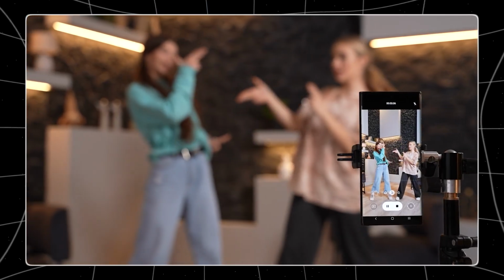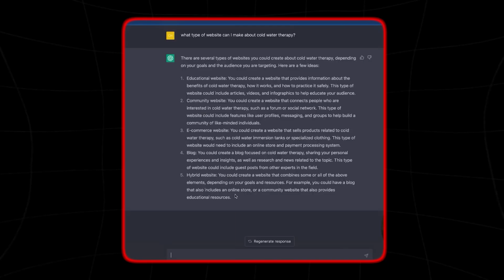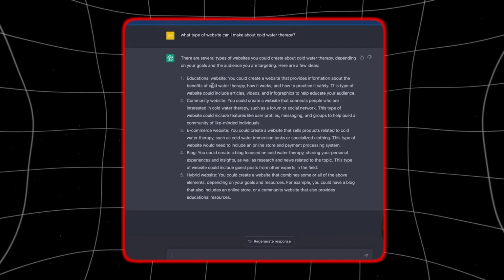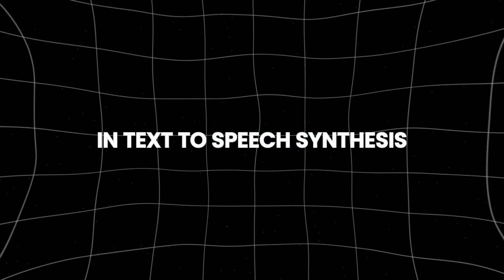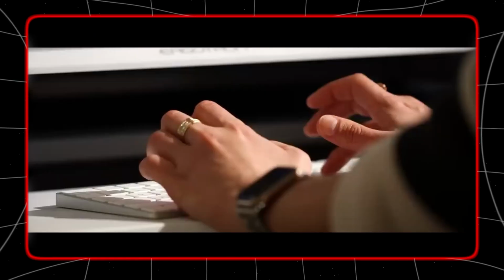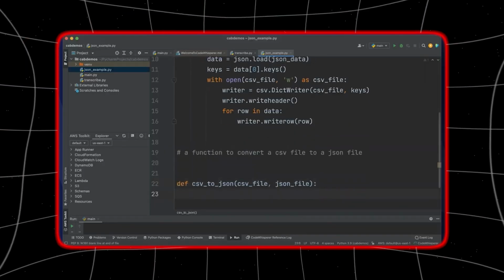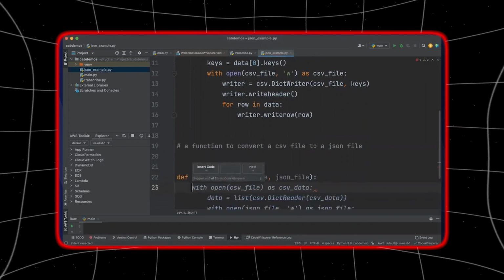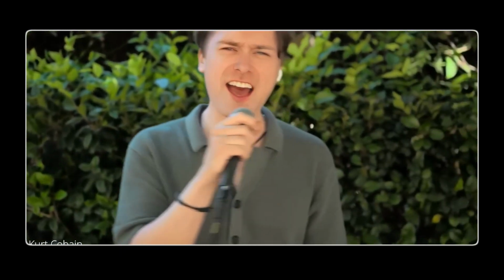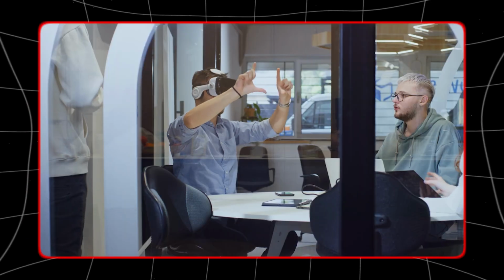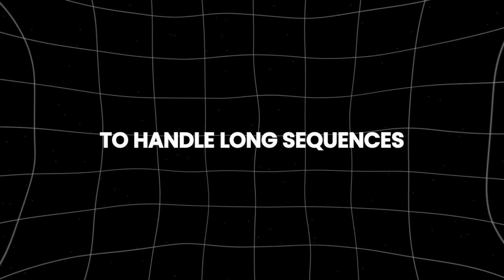This approach involves grouping similar types of linguistic or phonetic codes together. It organizes the codec codes into specific groups, which helps to manage and shorten the sequence length of the generated text. In text-to-speech synthesis, dealing with long sequences can be challenging due to the increased computational load and potential for degraded performance. Grouped code modeling addresses these challenges by grouping related codec codes together, which simplifies the processing of lengthy sequences. This approach not only speeds up the inference process, but also enhances the model's ability to handle long sequences more efficiently.